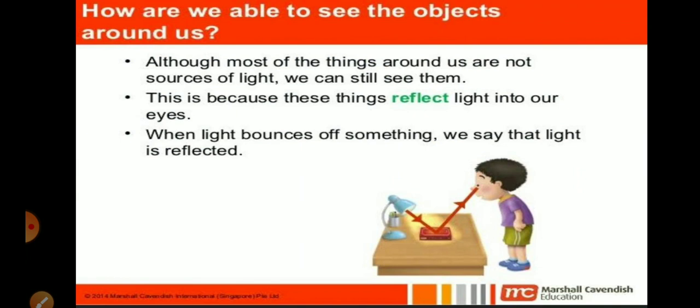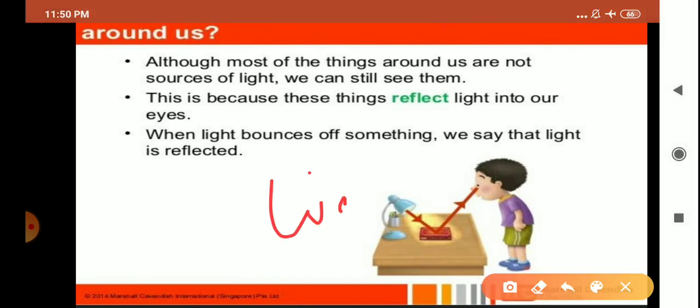Why does this thing happen? Why, when you enter a dark room and though your eyes are open, you are not able to see anything, but as soon as you switch on the bulb, everything is visible to you? The reason is light. But how does this light help us to see the object?